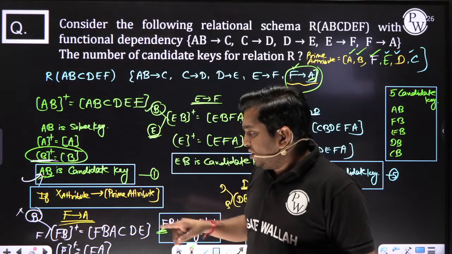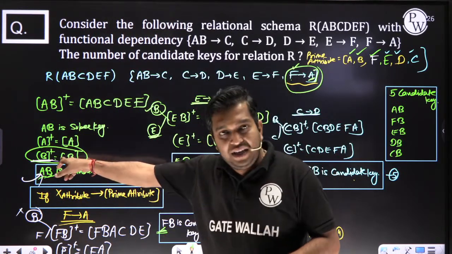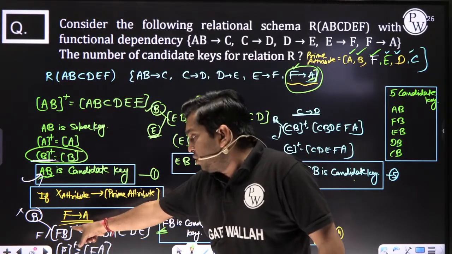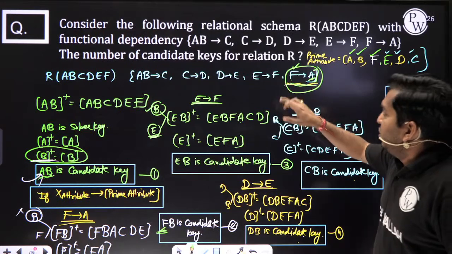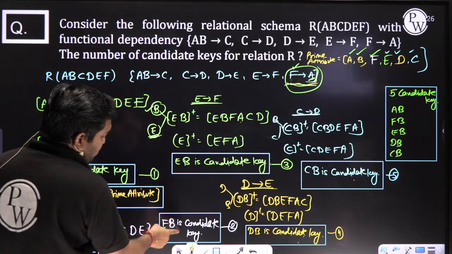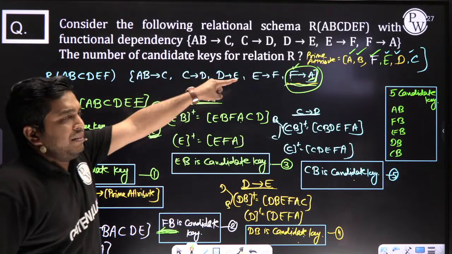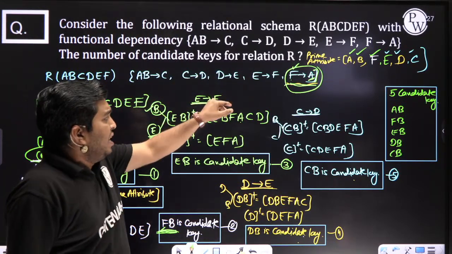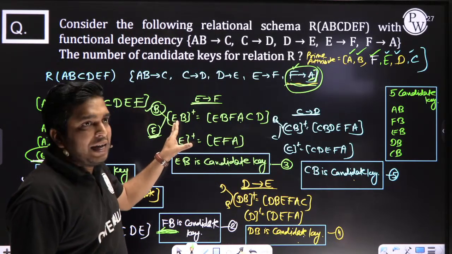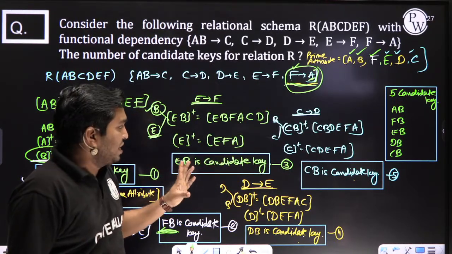Okay, so we take the closure of B and F, and we are an engineer, not a labor. Already we taken the closure of B here in the same question just 5 minutes before. Now when you take the closure of F, you are getting only FA, not getting all attributes. What is the minimum attribute? FB. Clear? Now F will be added in the list of prime attributes. Now you can check again. F is determined by E. Then you can replace this F with the help of E, and you can't tell directly until you check for E also. Not getting all attributes, then EB becomes the candidate key.